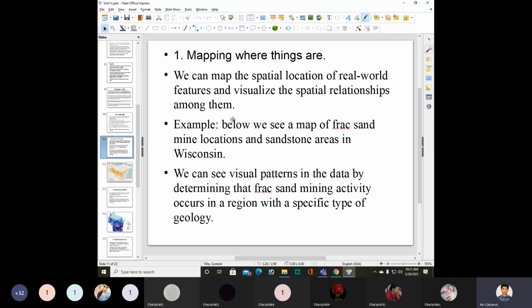We can see visual patterns in the data by determining that frac sand mining activity occurs in a region with a specific type of geology.